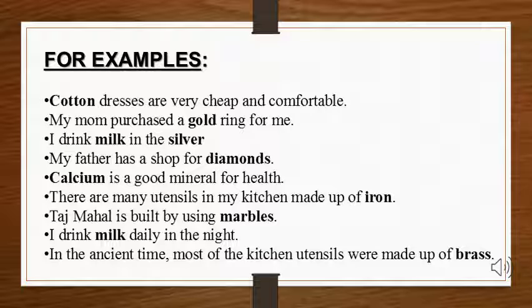So basically cotton is a material and that is a material noun. Now in number 2, my mom purchased a gold ring for me. Now ring cannot be a material noun, but what is it made up of? It is made up of gold. So gold is your material noun. Now read the rest of the examples and understand what material nouns are.